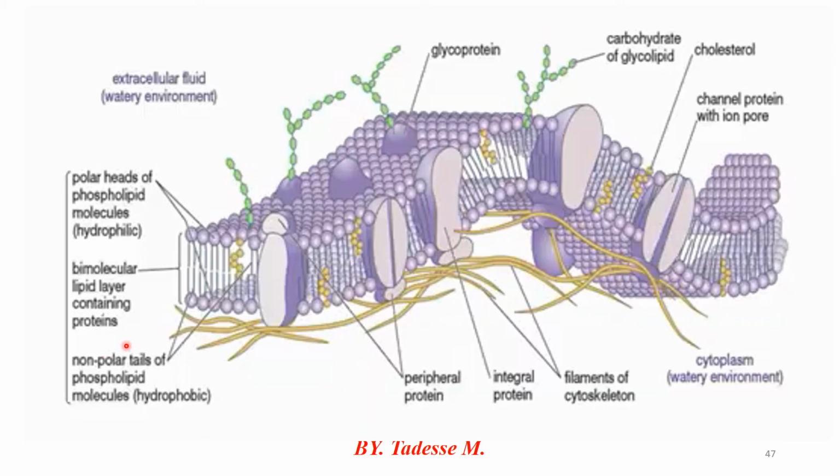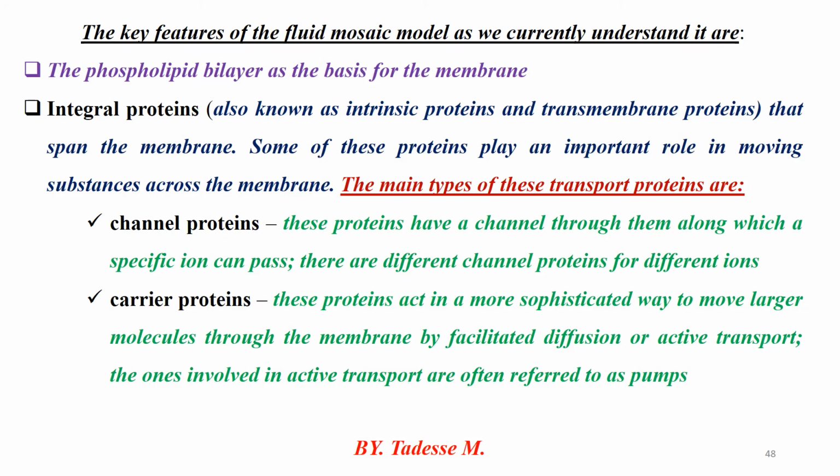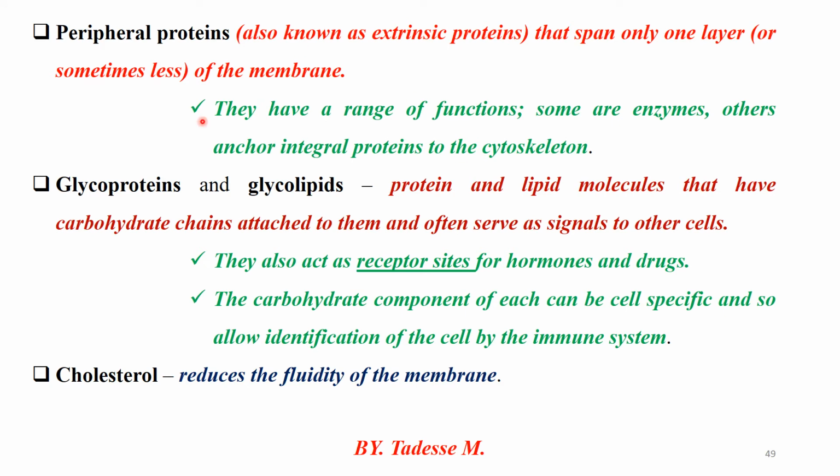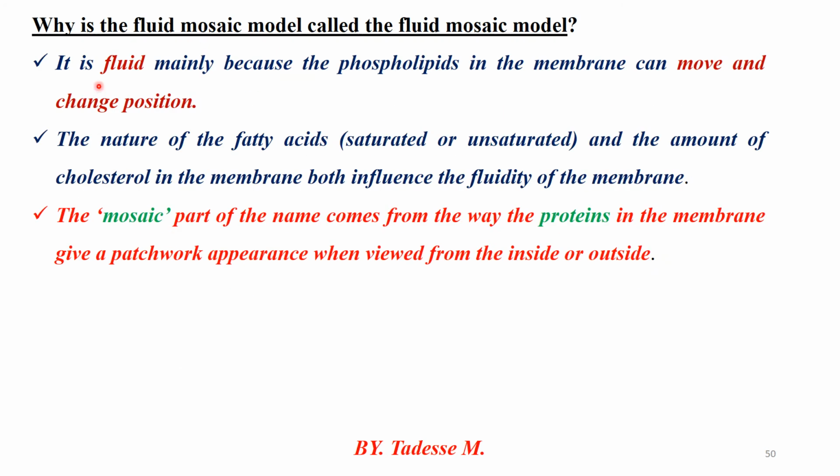Therefore, all of our students should critically identify which one is the bilayer: protein or lipids. The bilayer is the phospholipid one. This is all about the fluid mosaic model, which was proposed by Singer and Nicolson. These are all key features of the fluid mosaic model seen in the diagram. Look at how cholesterol reduces the fluidity of the membrane. It was in the diagram.